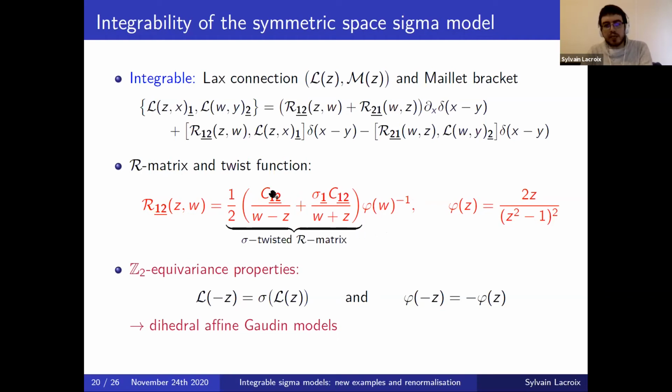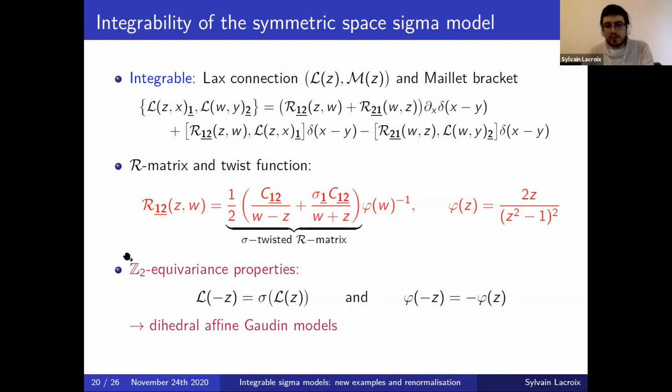So it resembles the one we had before with the Casimir divided by w minus z. But now we have a second part where the automorphism sigma appears, which keeps track of what is the automorphism sigma and what is then the subgroup G0 by which we quotient. And this forms what is called the sigma-twisted R matrix, which also satisfies the classical Yang-Baxter equation due to the fact that sigma is an automorphism. And then we get this R matrix times a twist function of the second spectral parameter w. And for the case of the symmetric space model, this twist function is given by the following expression.